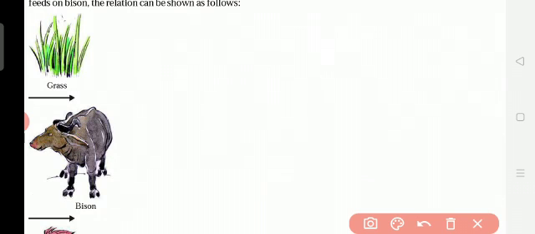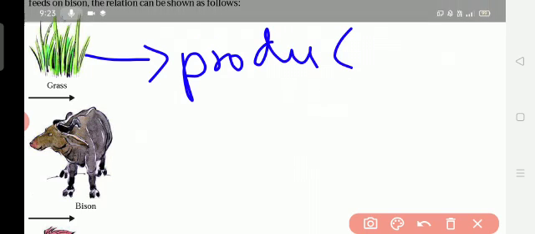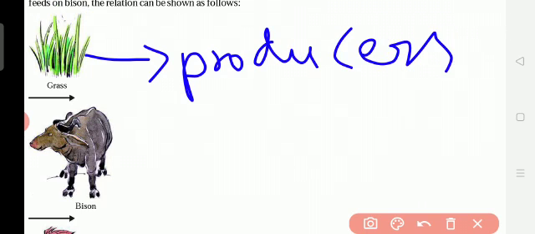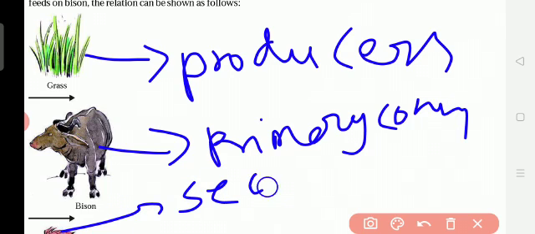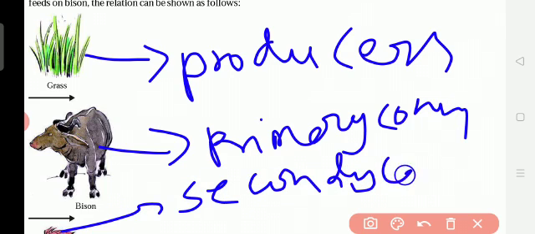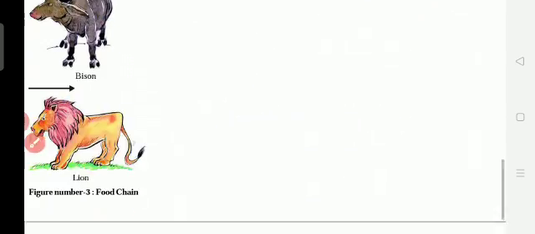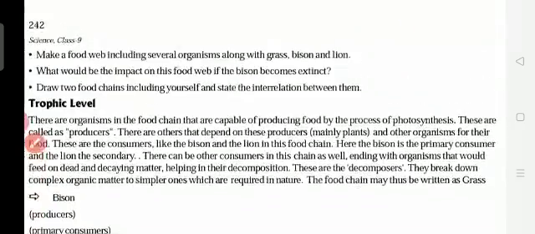Okay, so the grass is always called a producer, because producer means giving. It gives fruits, vegetables and so many things. And the bison is the primary consumer. Primary consumer means what? First eater. And the lion is the secondary consumer. Secondary consumer, second eater. Okay, and tertiary means third eater.